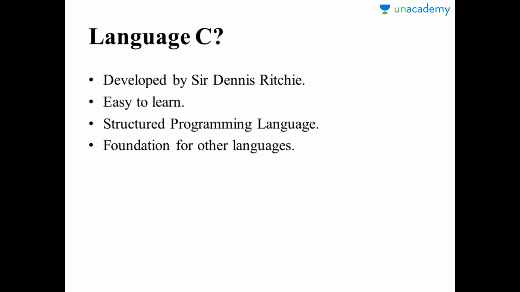C was developed by Dennis Ritchie and also Ken Thompson of AT&T Bell Telephone Laboratories. It is related to Algol and Pascal in style, and it is a general purpose programming language. It has a really efficient syntax, and it is a structured programming language.